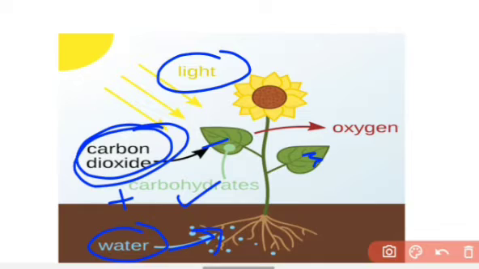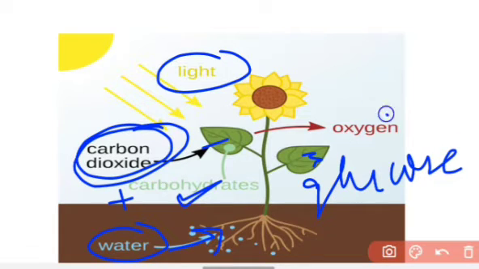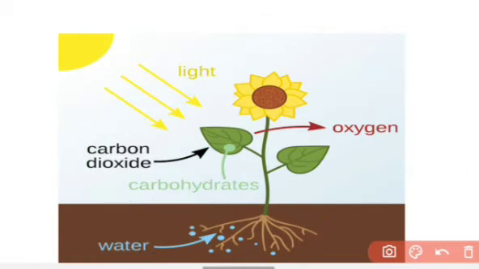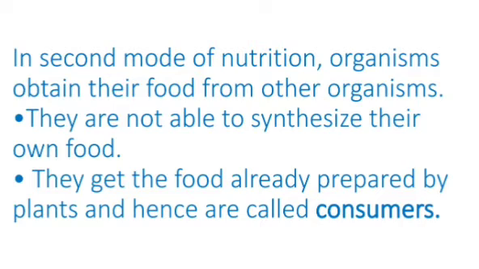And as a result of this, the carbohydrate glucose is formed, and one byproduct is formed, that is oxygen. In the second mode of nutrition, what happens? Organisms obtain their food from other organisms. They cannot synthesize their own food.